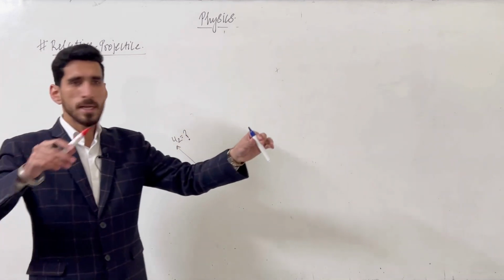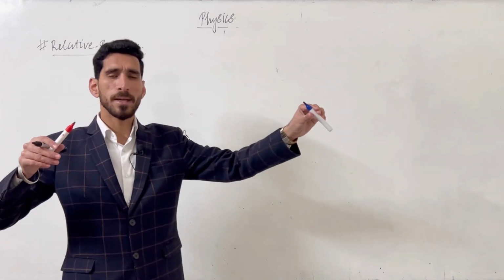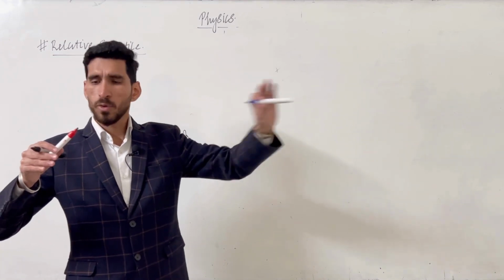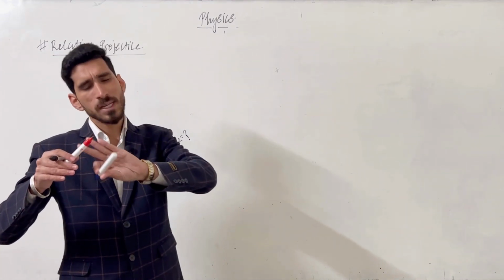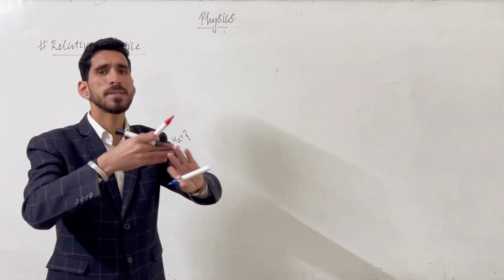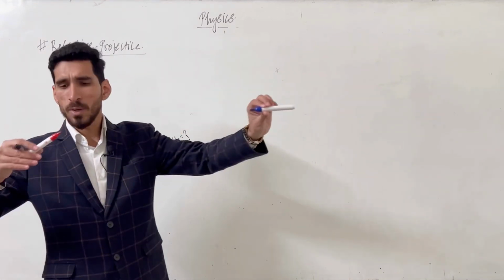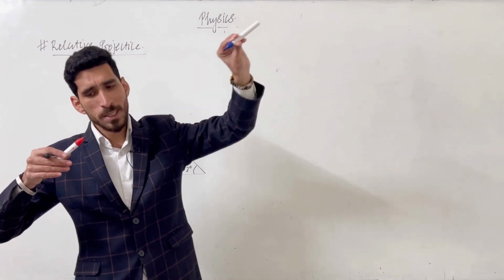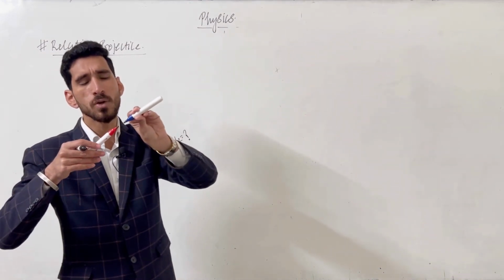Suppose it is moving here and it is moving here. When can it collide? If I consider the relative motion, then to first make it stop, we will give its velocity to the other. That we can do in relative motion. So now suppose it is in this direction, so its relative velocity should be towards it. Then only it can collide.